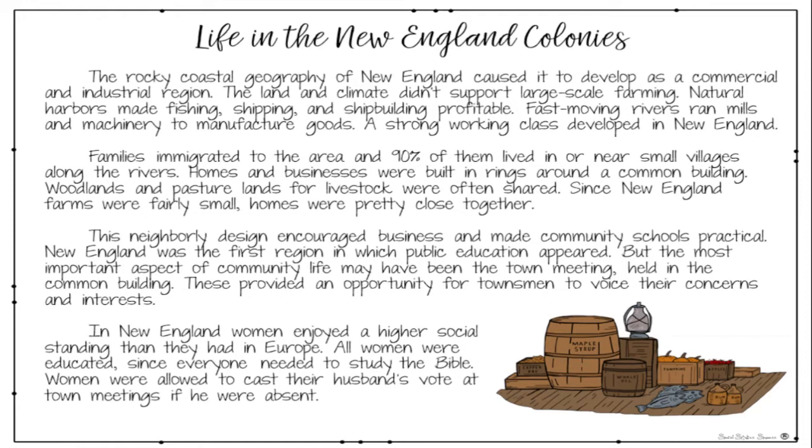A strong working class developed in New England. Families immigrated to the area, and 90% of them lived in or near small villages along the rivers. Homes and businesses were built in rings around a common building. Woodlands and pasture lands for livestock were often shared. Since New England farms were fairly small, homes were pretty close together.